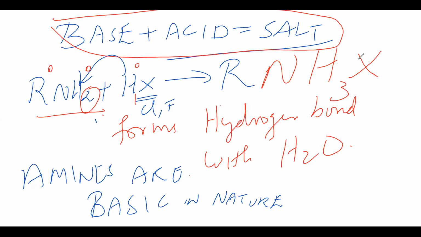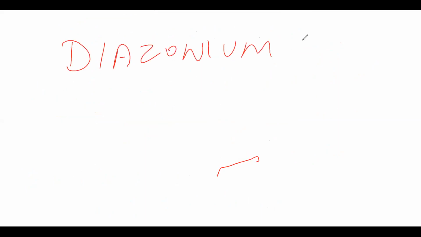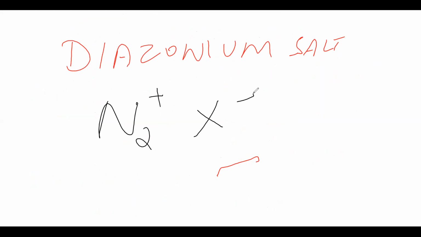Perfect. Now the most important concept in this is the diazonium salt. Very easy to remember. You remember only one simple formula: diazonium means N2 plus and X minus.